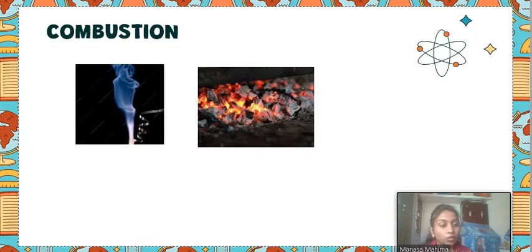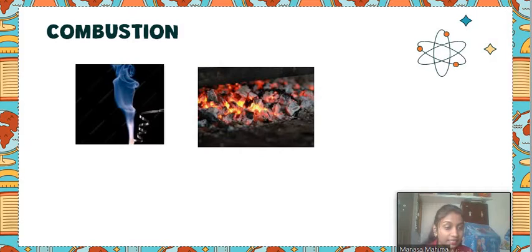Why? Because what will we obtain after burning of paper? We will get ash, correct? This ash is different from paper. So a chemical process means the substance that we get is different from the substance that we have used.